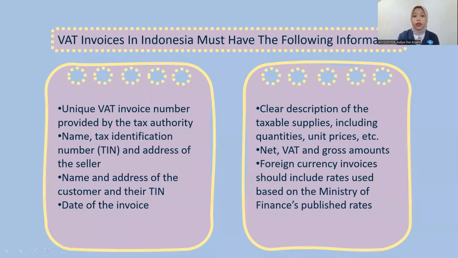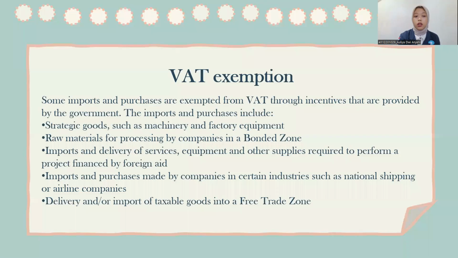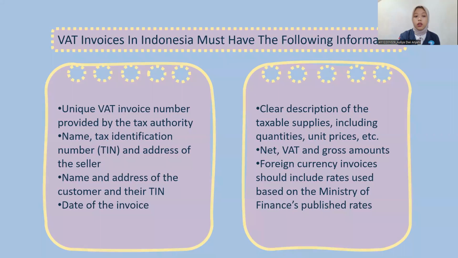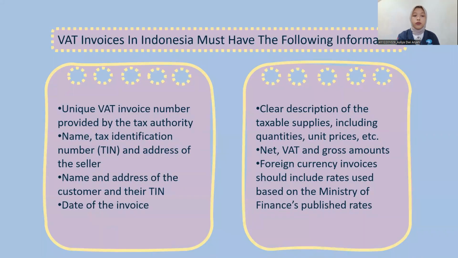VAT invoices must have the following information. First, a unique VAT invoice number provided by the tax authority. The second, name, tax identification number or TIN, and address of the seller. Third, name and address of the customer and their TIN.